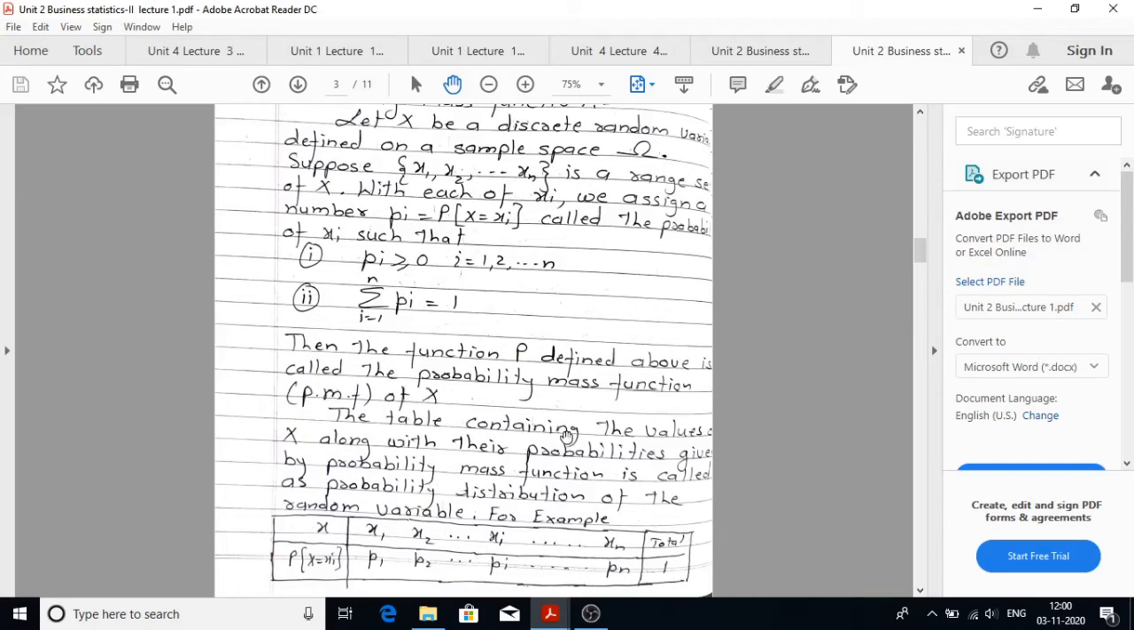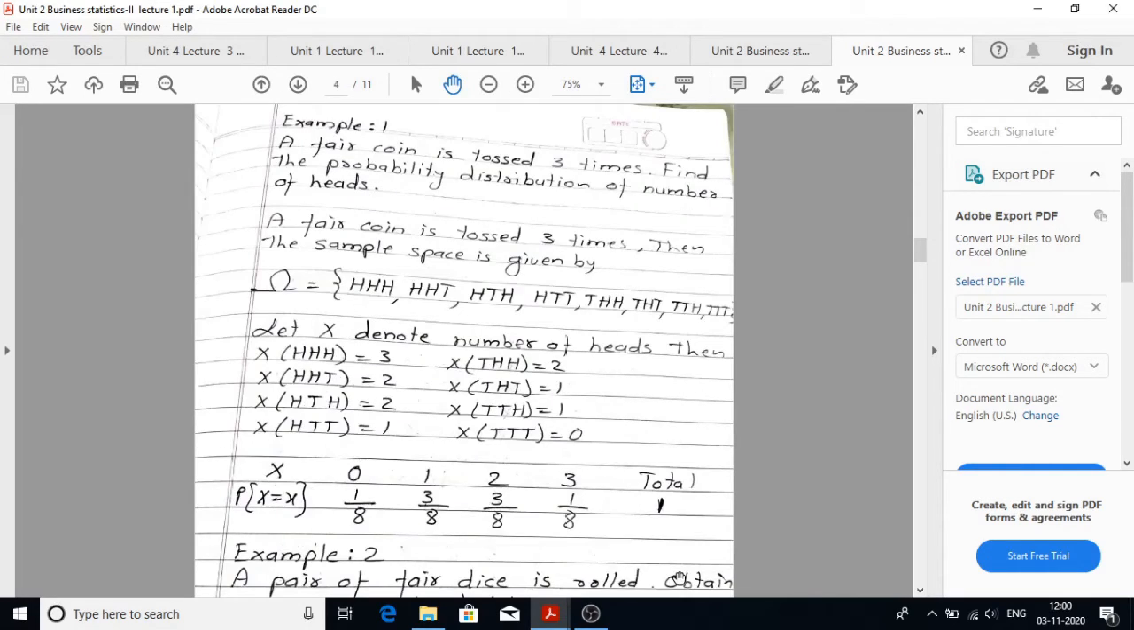The table containing the values of X along with their probabilities given by probability mass function is called as probability distribution of random variable. For example, the X variable takes values x1, x2, xi up to xn, and probability of X is equal to xi is given by p1, p2, pi up to pn. Total of probability must be equal to 1. Then the function is called as a probability mass function.